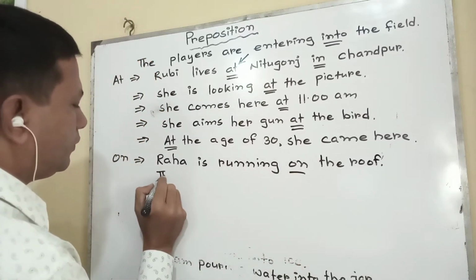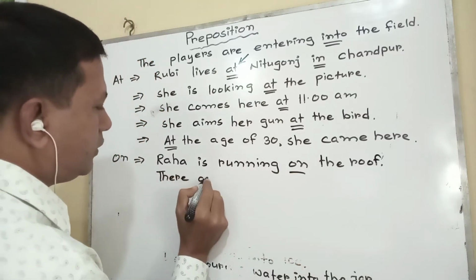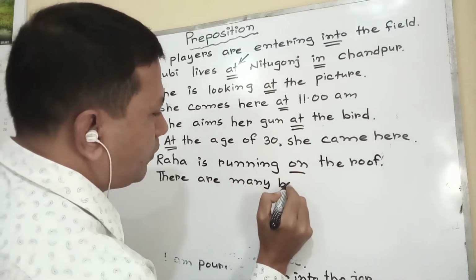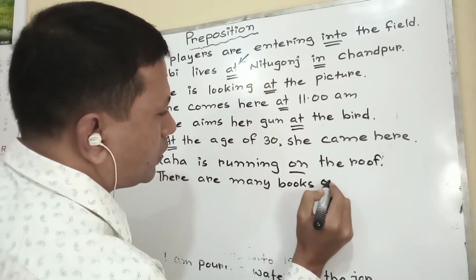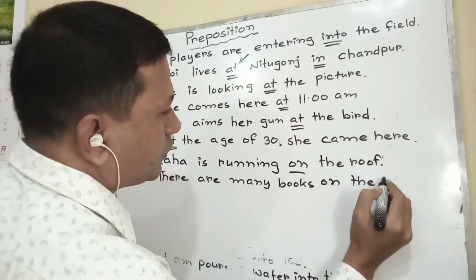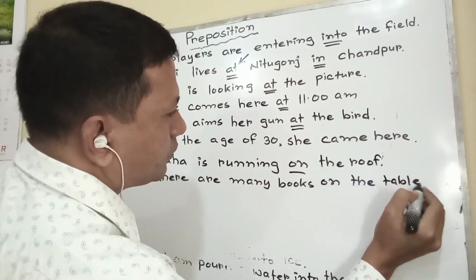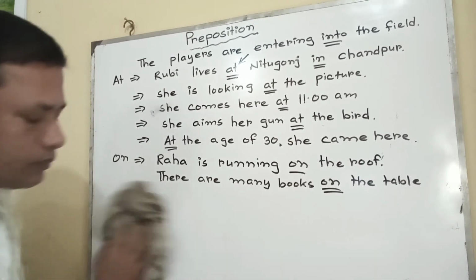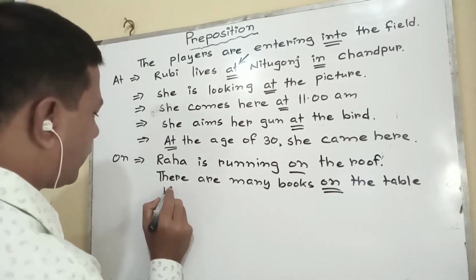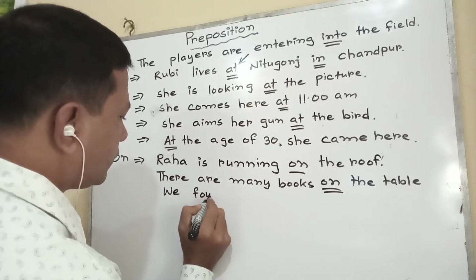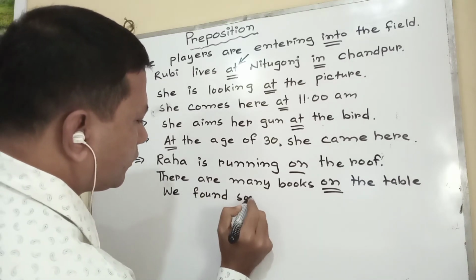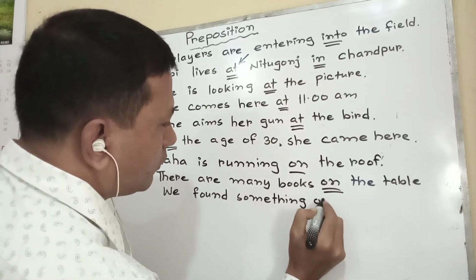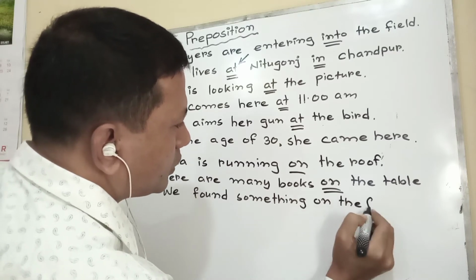There are many books on the table. We found something on the floor, in this way.